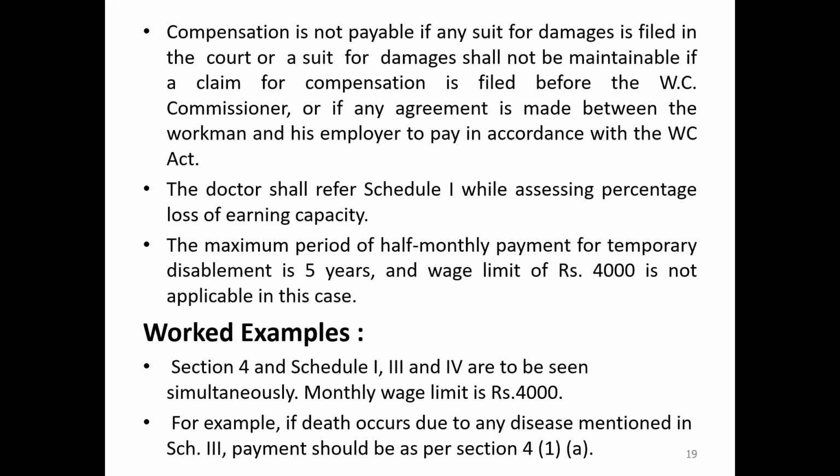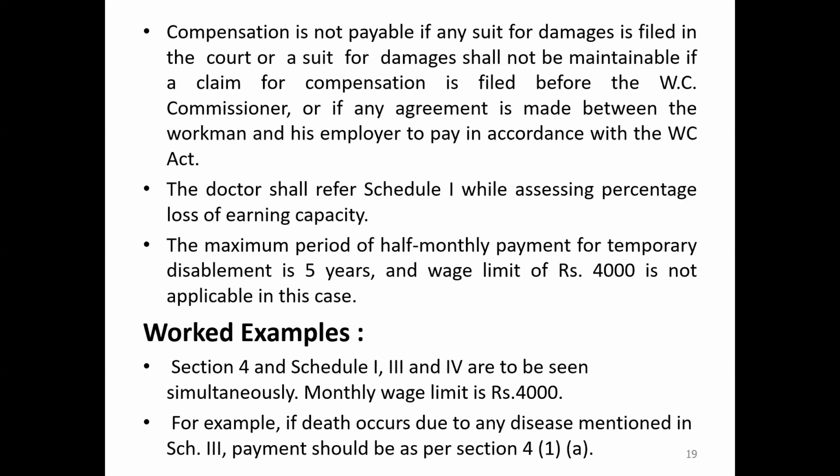The maximum period of half monthly payment for temporary disablement is 5 years, and the wage limit of 4,000 is not applicable in this case. So that depends on the condition and the case. There are certain examples and case studies also given in the explanation of this act and rule.